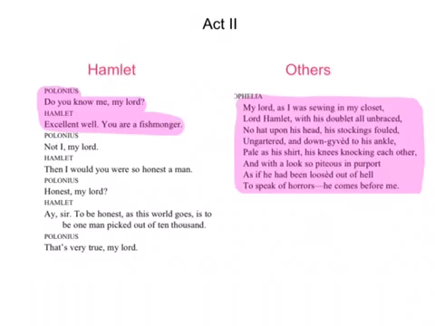Later, her dad, Polonius, comes to talk to Hamlet, and you see that he's very much insane when he is talking to Polonius, a man he obviously knows, and does not recognize him in the scenes. Polonius says, "Do you know me, my lord?" Hamlet: "Excellent well, you are a fishmonger." This shows that Hamlet really does not have any concept of where he is and has no understanding of who he's talking to.